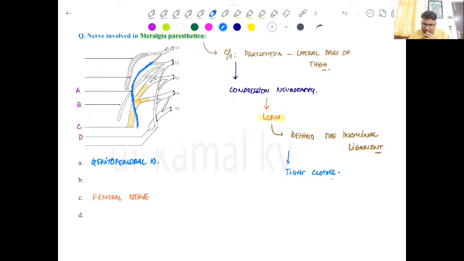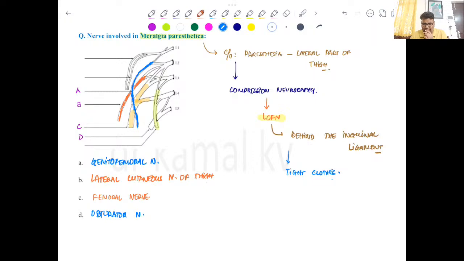Then this one is the obturator nerve. Okay, so this one, this is D. So this is the obturator nerve, and obviously this one is the lateral cutaneous nerve of thigh, right?